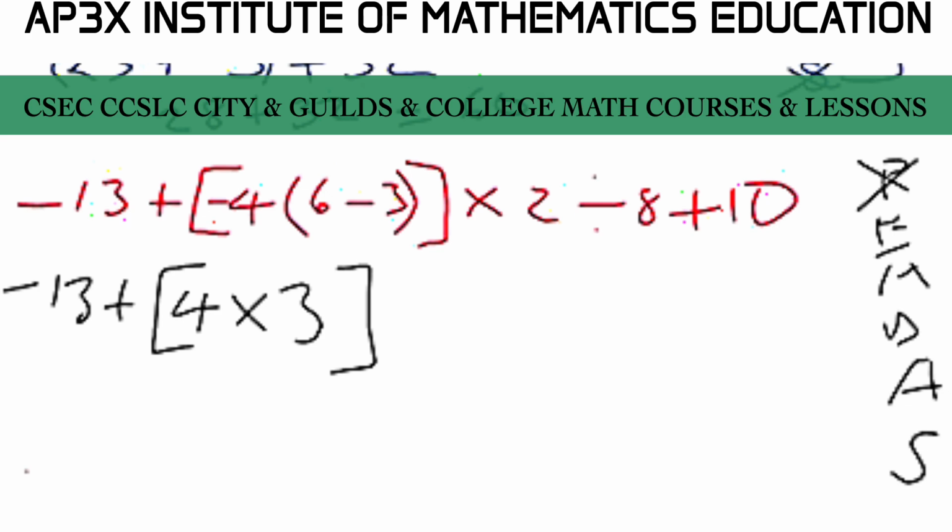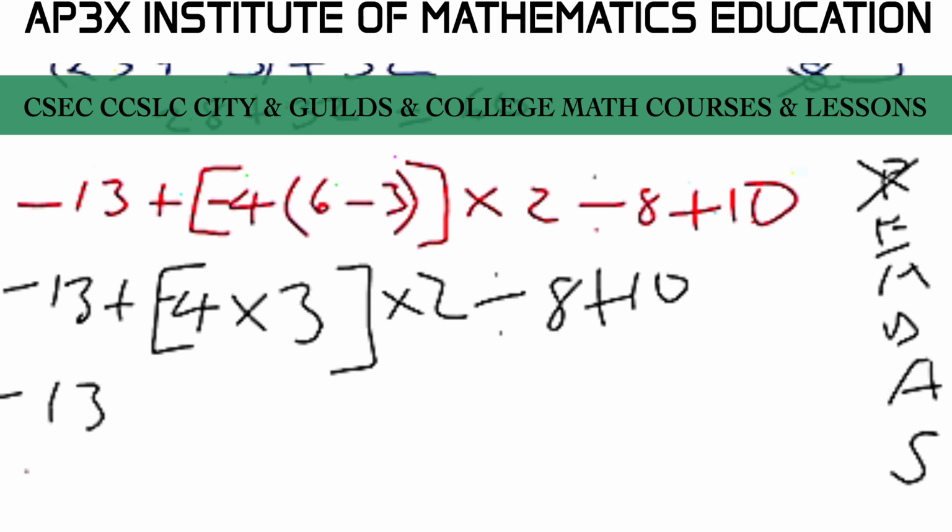So this was in fact negative 4. Alright, so it's negative 13 plus negative 4 open bracket 6 minus 3 close square bracket here. So this is supposed to be negative 4 here. Alright, beautiful. Times 2 divided by 8 plus 10. Alright, next finish up with this square bracket here.